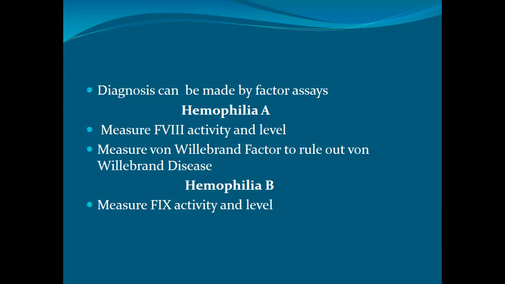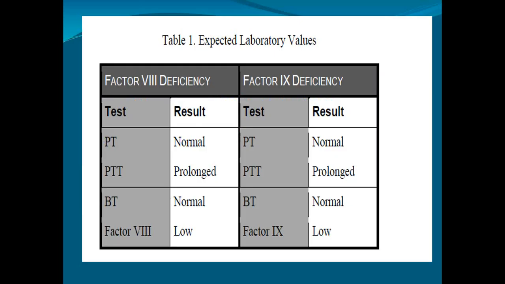Sometimes when there is a mild to moderate deficiency, for example more than 5%, then we have to carry out the von Willebrand factor and ristocetin cofactor activity as well. If you see factor 8 deficiency, PT will be normal because there is no extrinsic pathway involvement, only the intrinsic pathway is involved. APTT, the activated partial thromboplastin time, will be prolonged, and factor 8 deficiency means hemophilia A. Bleeding time will be normal and the factor 8 level will be low. While in factor 9 deficiency, PT is normal, APTT is prolonged, bleeding time is normal, and factor 9 will be low.